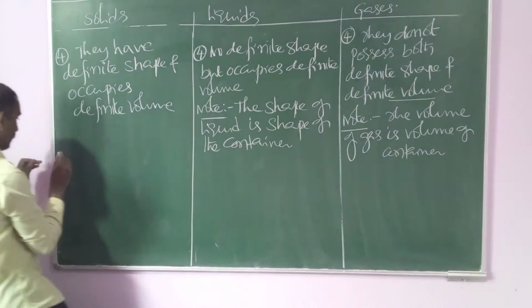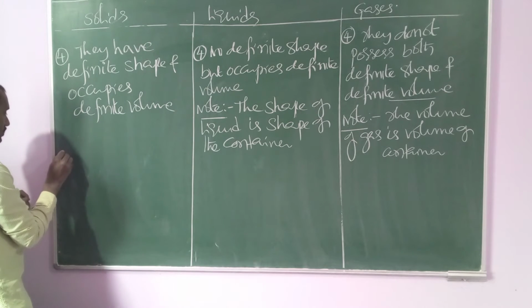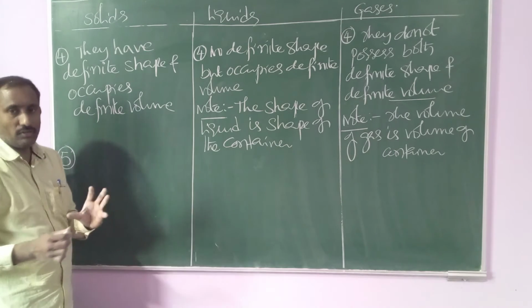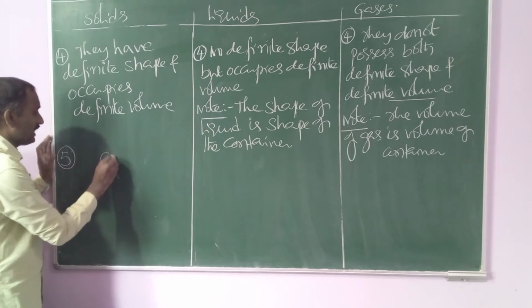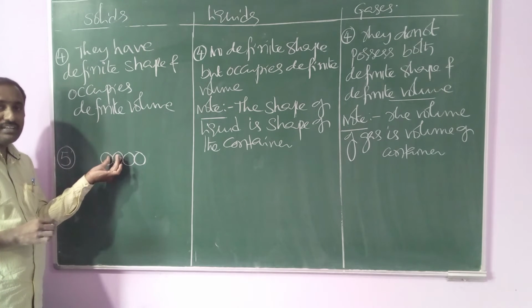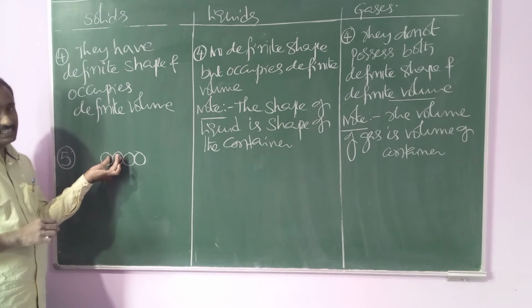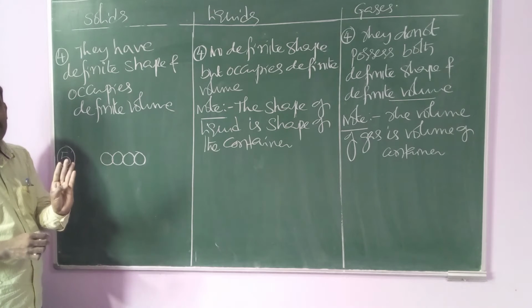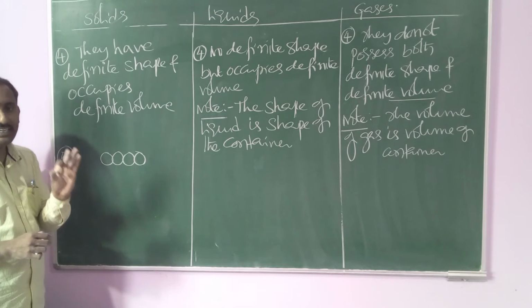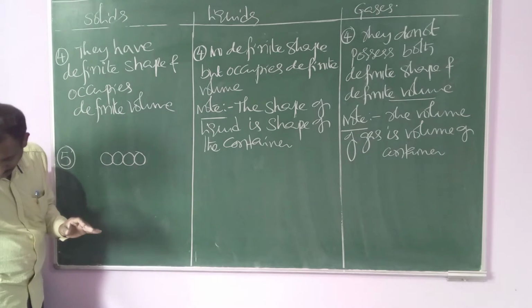Next, fifth point. In case of solids, all the atoms are closely packed. That means they have fixed positions in the lattice. That's why they do not possess rotatory and translatory motions. They have only vibratory motions.